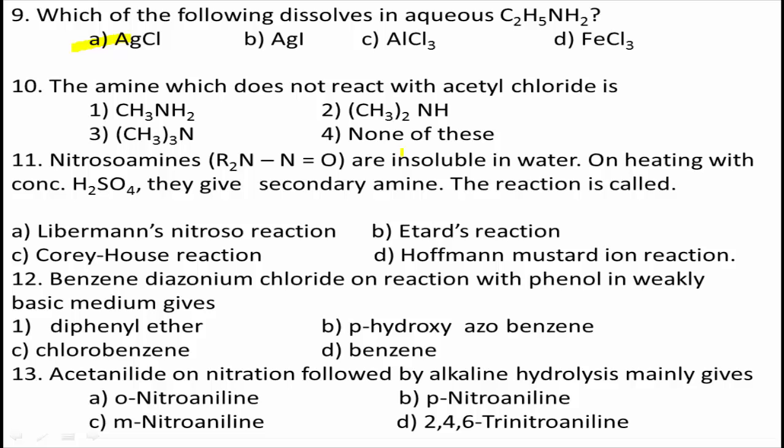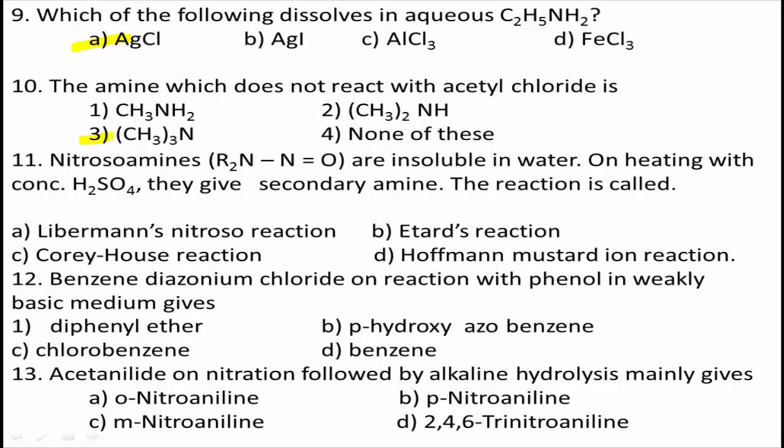Usually the compounds containing active hydrogen atoms, the hydrogen atom which is attached to nitrogen, sulfur or oxygen, react with CH3COCl to form acetyl derivatives. Therefore, the correct answer for this question is option C, the tertiary amine.